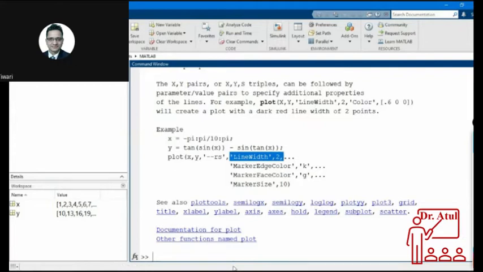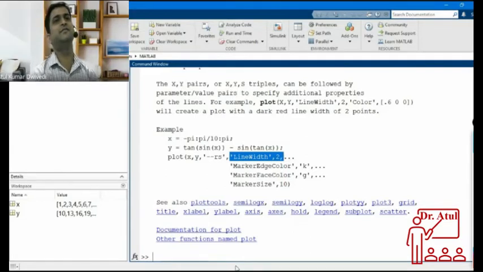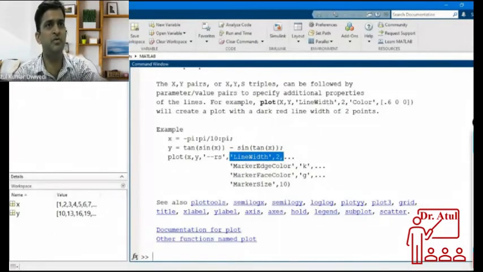Is there any tool available to find out, or do we have to memorize those things, or take the help of Google every time we need to plot? Actually, this comes after some practice. After doing some plotting, we will be able to know which color is represented by which code. Otherwise you have to use Google, because in this help they will not show all the things. They may give some examples.